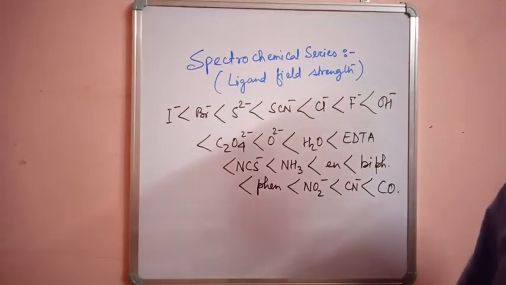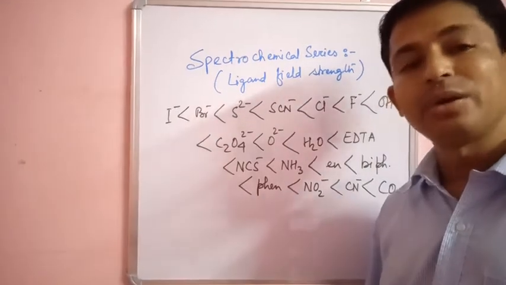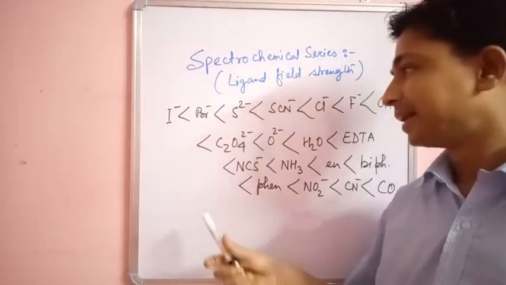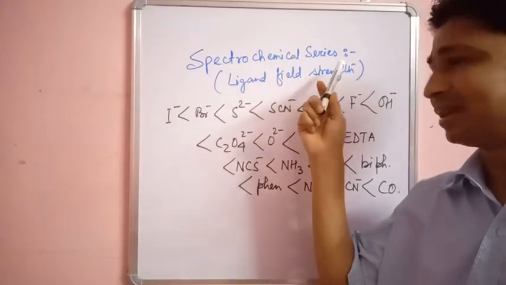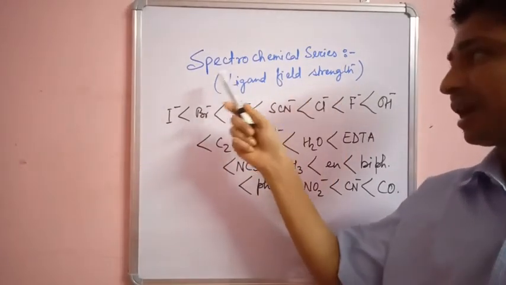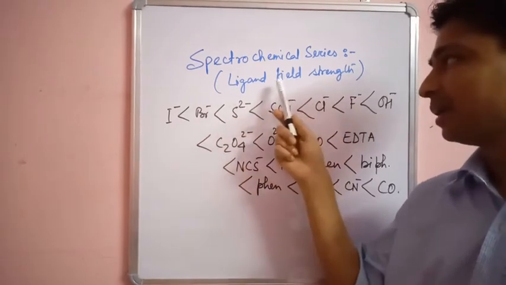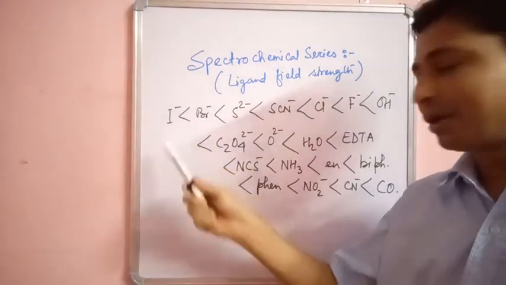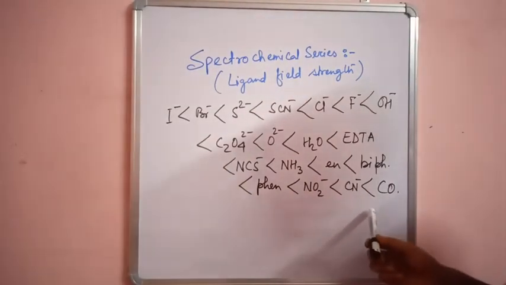Now this statement may seem like Greek and Latin to people, but when you go and solve problems, at that time you will see how necessary this series is. This spectrochemical series determines the ligand field strength. So I minus is a very weak ligand, whereas CN minus or CO is a very strong ligand.